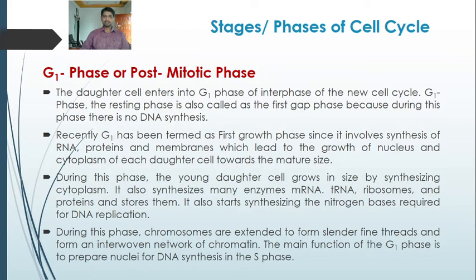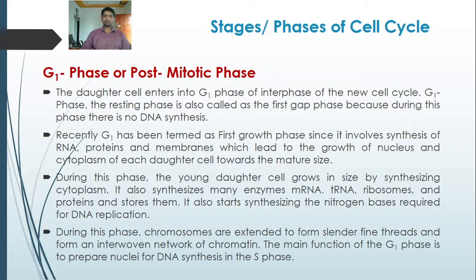So G1 phase is the preparatory phase for DNA replication, that is the S phase. DNA replication takes place in the S phase. So it is the preparatory phase for the S phase, that is the synthesis phase, where the DNA replication occurs in the cell. During this phase, chromosomes are extended to form slender fine threads and form an interwoven network of chromatin. The main function of the G1 phase is to prepare nuclei for DNA synthesis in the S phase.